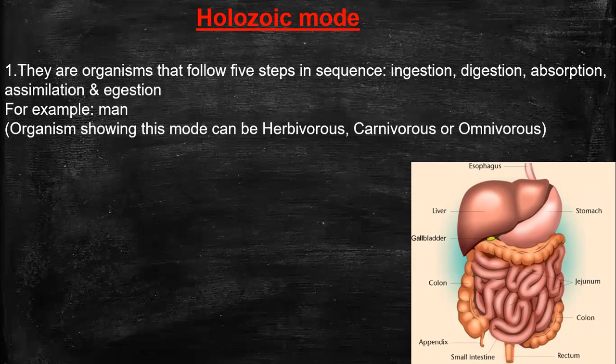Okay, guys, let's discuss what herbivores, carnivores, and omnivores are. Herbivores means plant feeding organisms, only feeding on plant material. Carnivores means flesh eating organisms. Omnivores eat both plant and flesh. That's the very basic difference between herbivores, carnivores, and omnivores. Is that clear, guys?